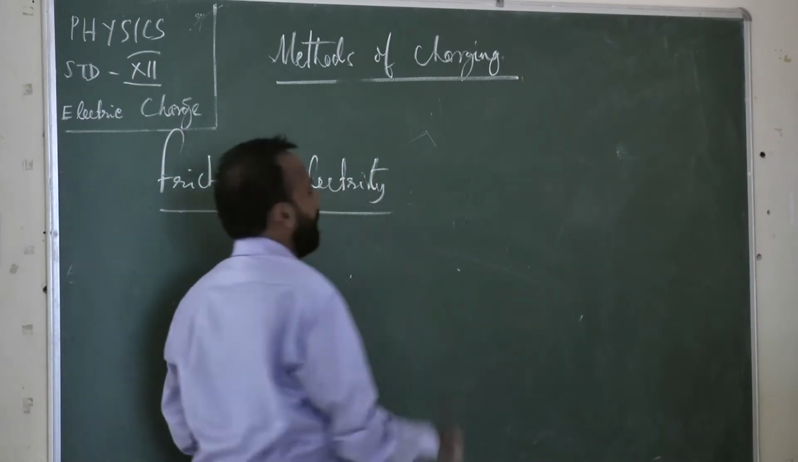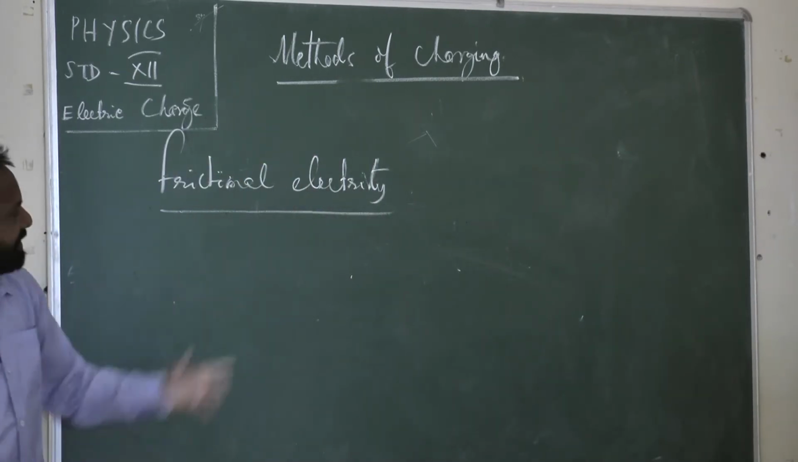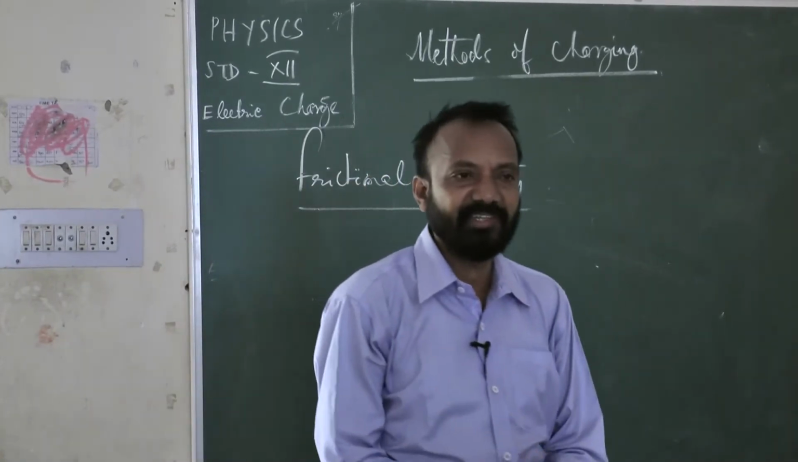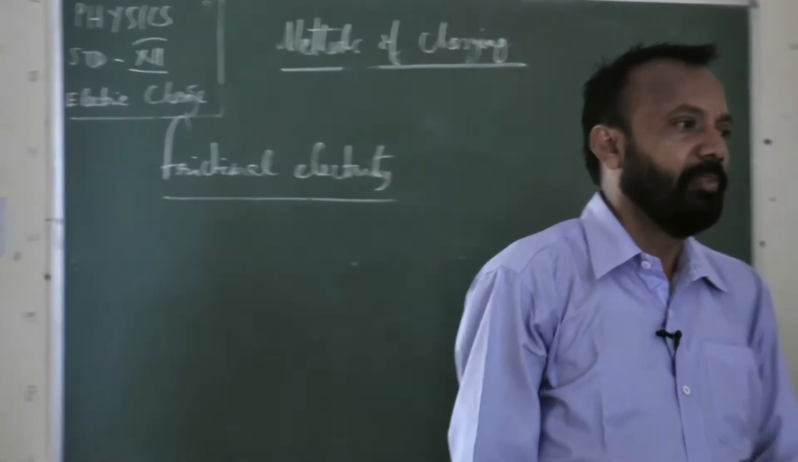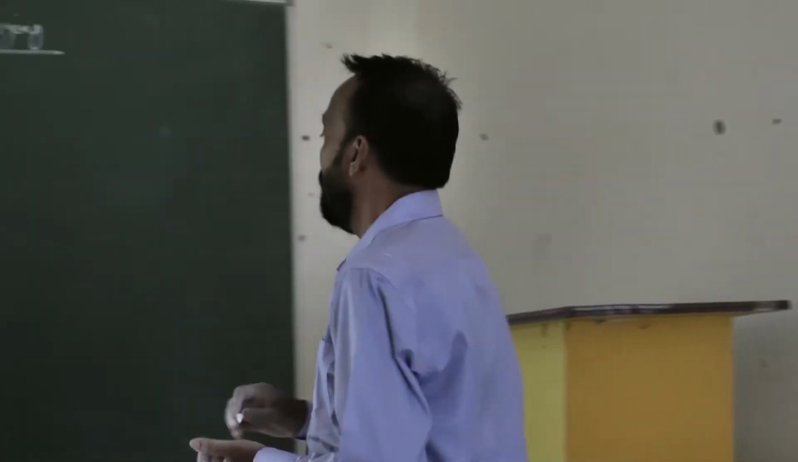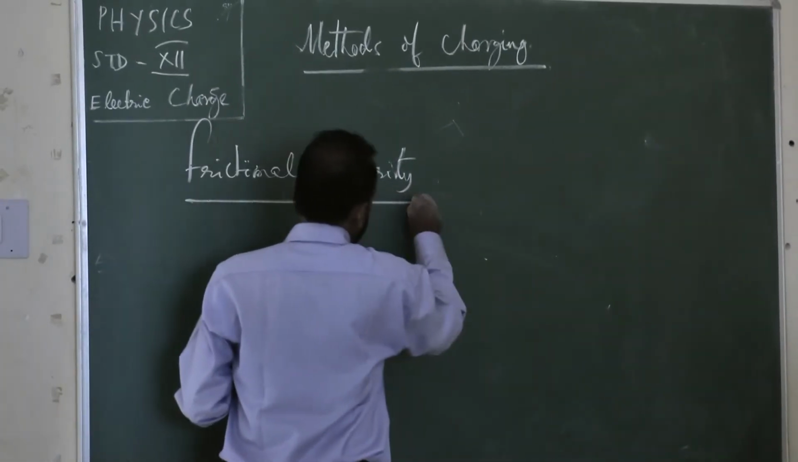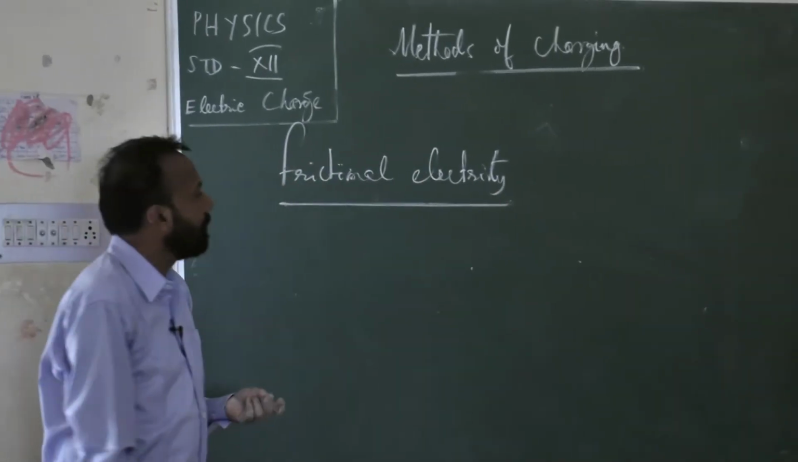That method is called frictional electricity. Frictional electricity is the electricity produced, no doubt it is static electricity, produced due to friction. When one body is rubbed against another body, the electricity produced is called what? Frictional electricity. Okay?